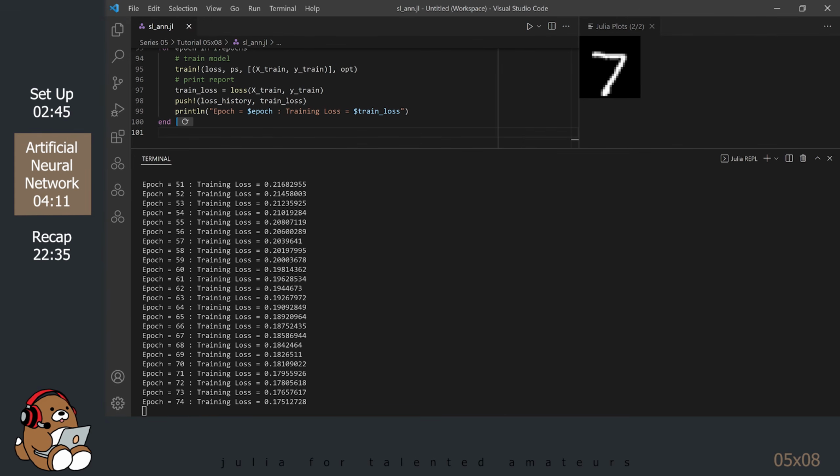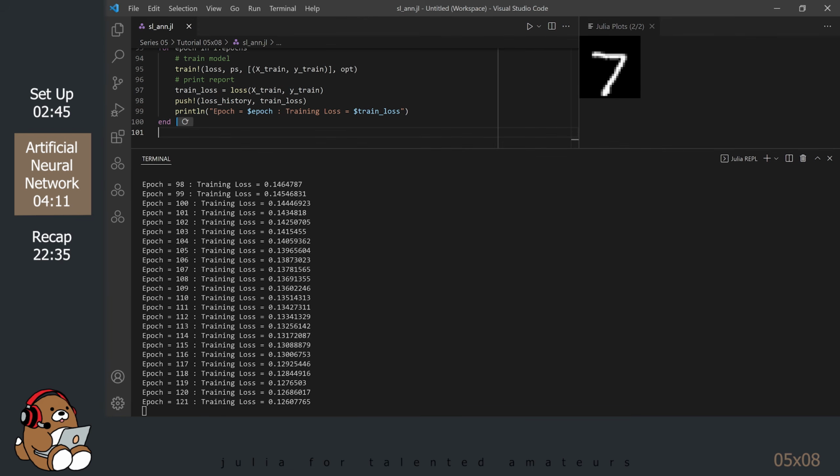I'm going to fast forward through this part. After an initial delay, you should see some outputs in the REPL, and if everything went okay, the training loss should be decreasing over time. We now have a trained model with lots of updated parameters.